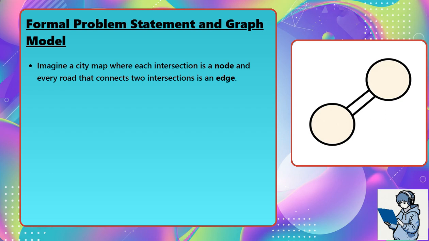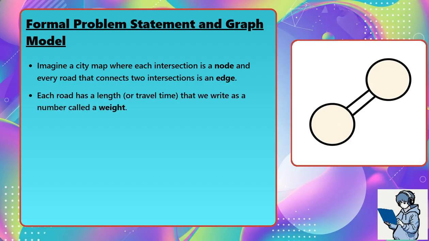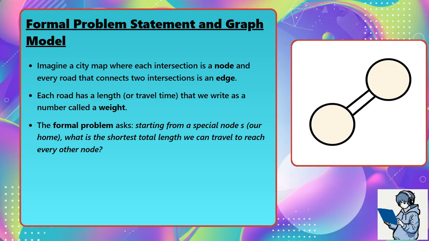Imagine a city map where each intersection is a node, and every road that connects two intersections is an edge. Each road has a length or travel time that we write as a number called a weight. The formal problem asks, starting from a special node S, our home, what is the shortest total length we can travel to reach every other node?